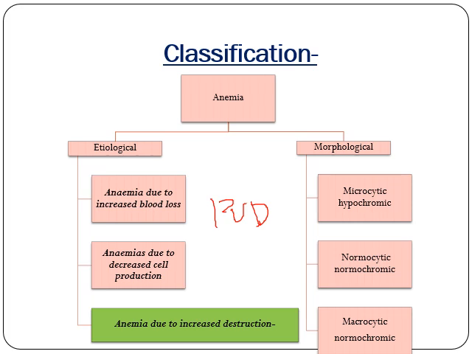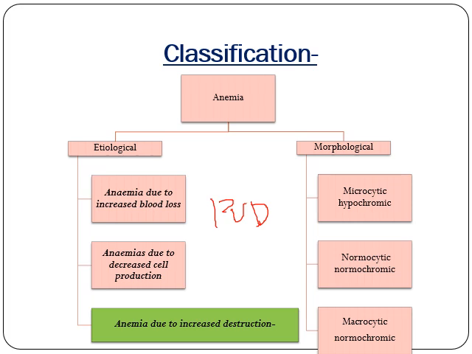That, again, can be subclassified due to various causes, which we will see in the coming slides. A few examples: if there is any abnormality of the red cell membrane like hereditary spherocytosis, in that case the anemia will be under the subclassification known as hemolytic anemia.